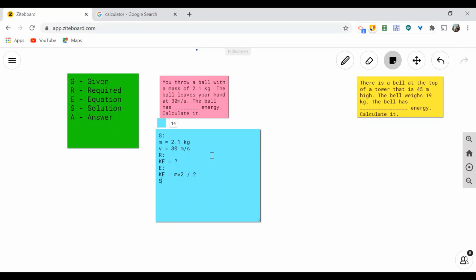Okay, then the solution. KE or kinetic energy is equal to the mass. What is our mass? All you need to do is to substitute the given to the equation or to the formula that we're going to employ right now, which is 2.1 kilogram for our mass. Multiply it to our velocity, which is 30 meters per second, and we need to square that. And all in all, we're going to divide it by 2.